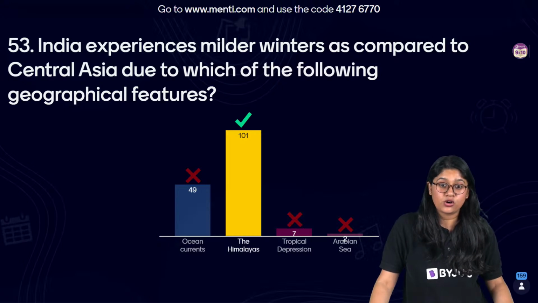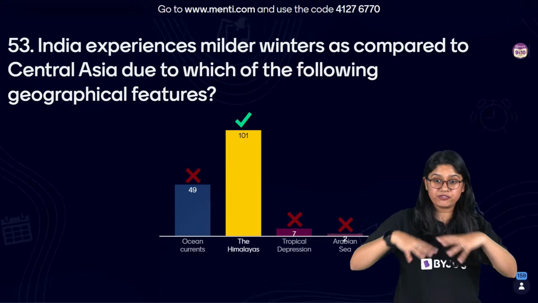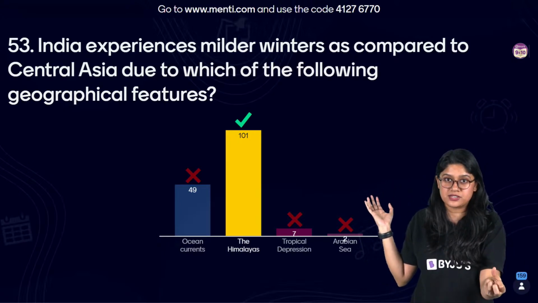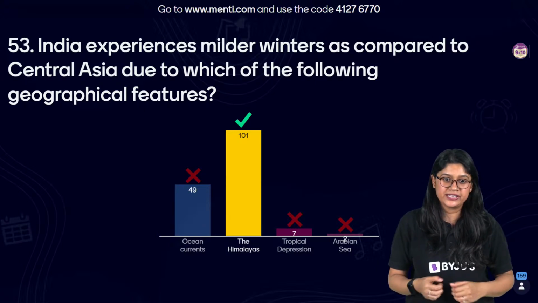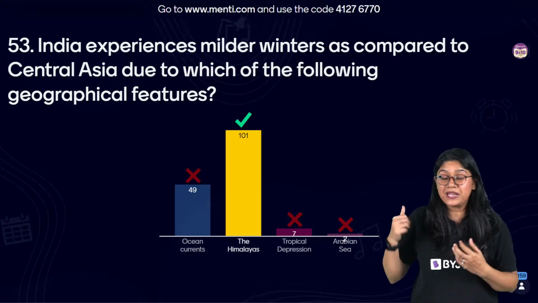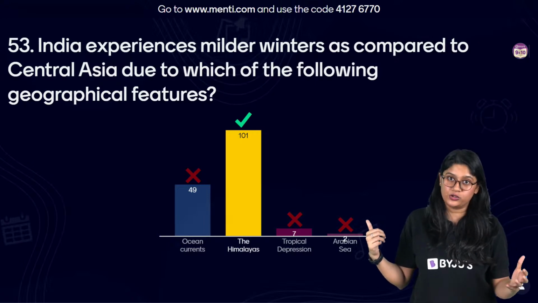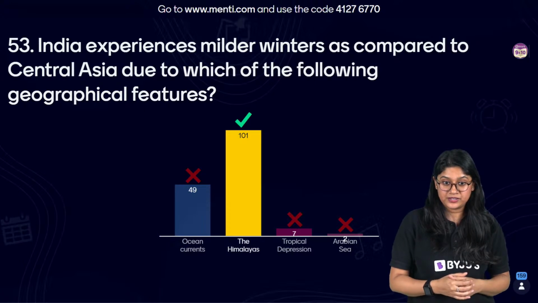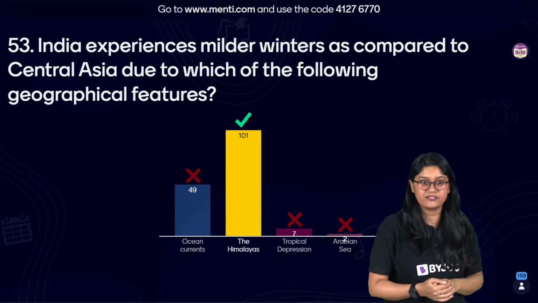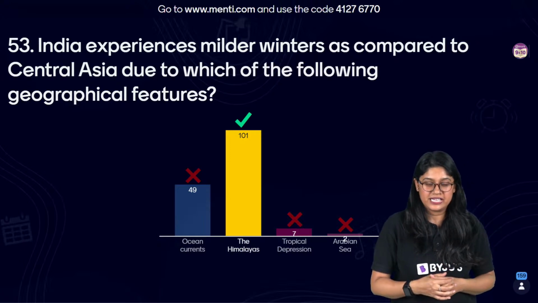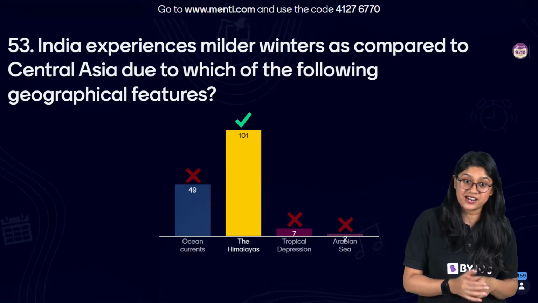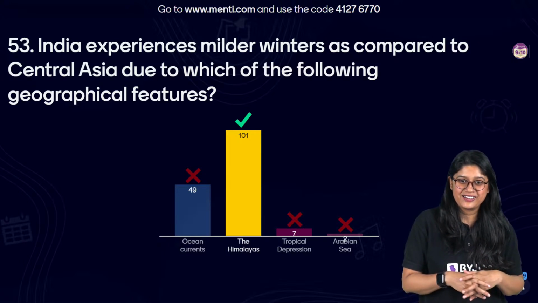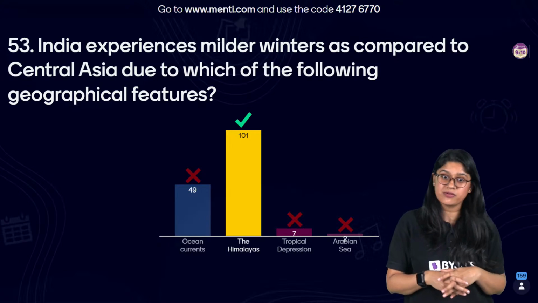Yes. Gulshan, the geographical features we're discussing are features that we have, like the Himalayas, present on the surface of the earth. Yes, they block the wind. And they play a very important role in the rainfall also. And they basically control the climate that we have in our country. Yes, very good, Rupa. So, the correct answer over here is the Himalayas, and 101 of you have voted for this, and awesome, everyone.